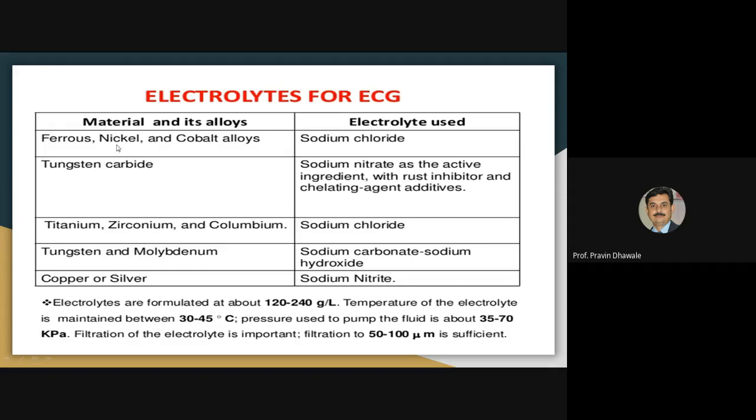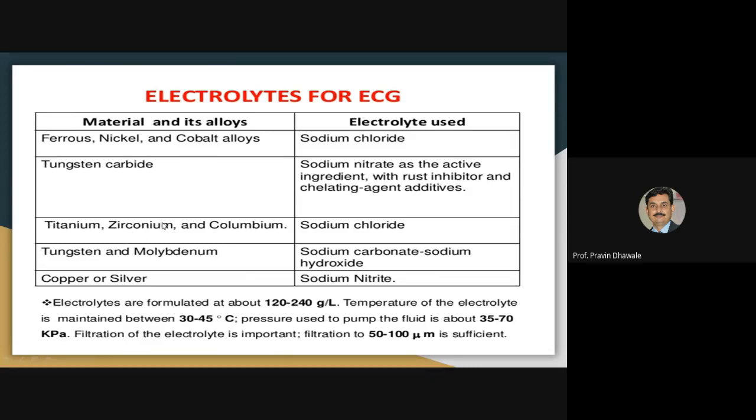If you are machining ferrous, nickel and cobalt alloys, we require sodium chloride as an electrolyte for the machining by using the electrochemical grinding process. If you are machining a material like tungsten carbide, then we require sodium nitrate.